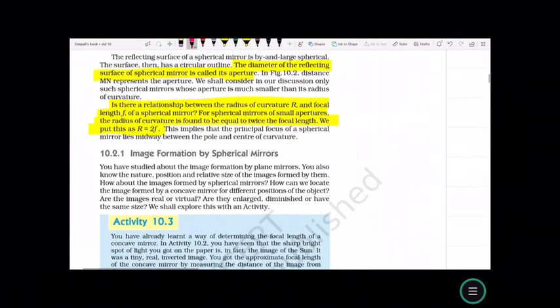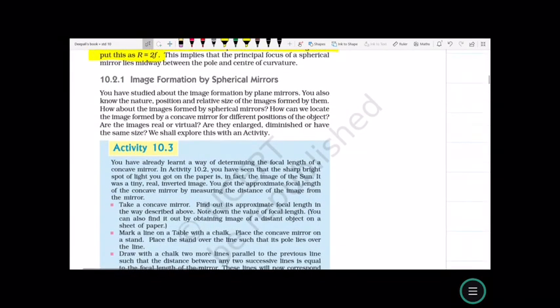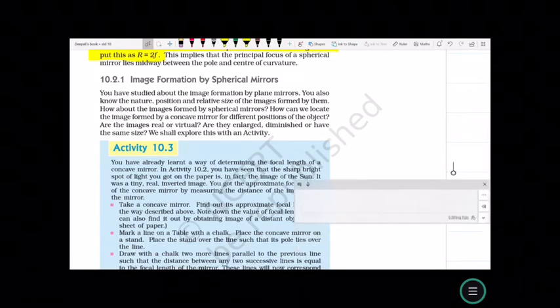I suppose this part is very clear because it will help you to understand the next topic, image formation by spherical mirror.